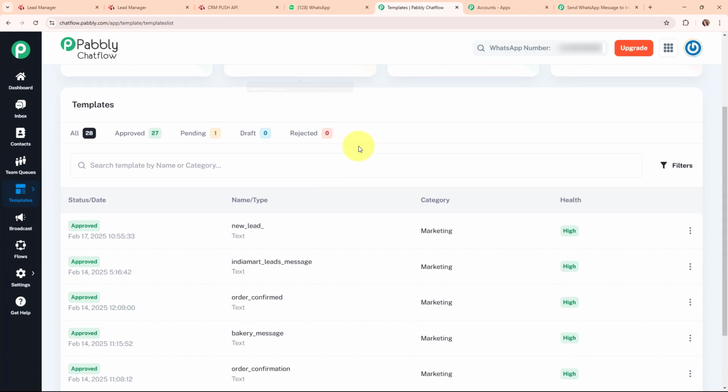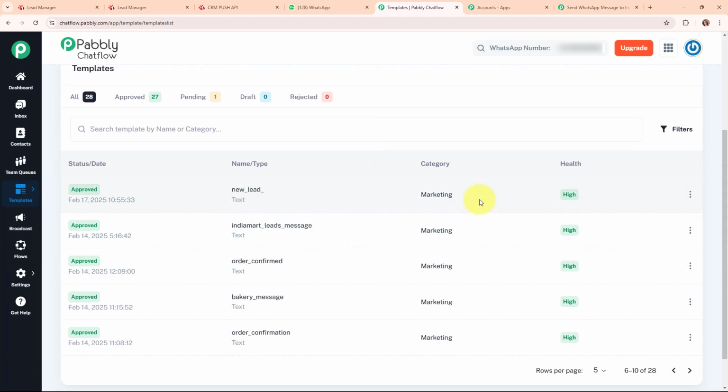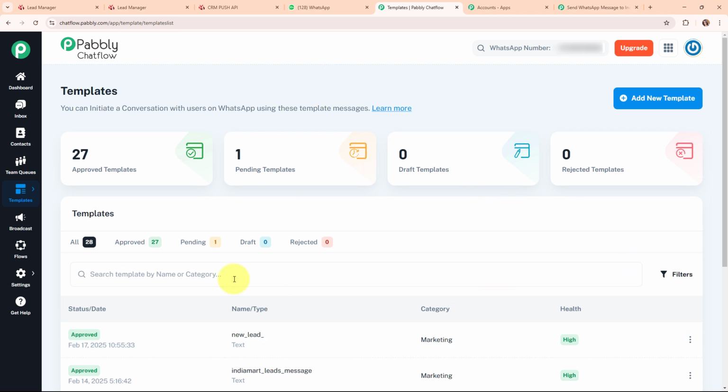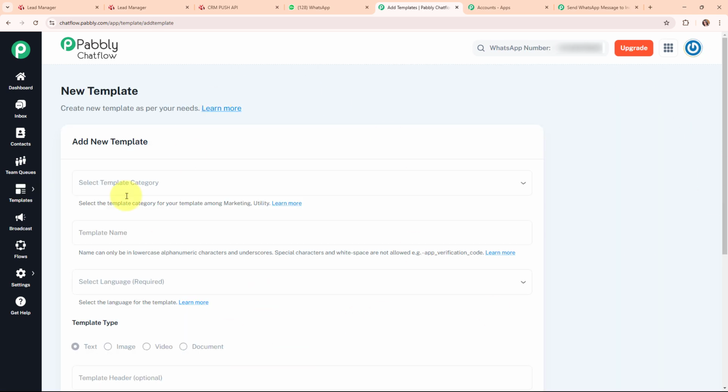Okay, so now before moving forward, I'm going to tell you how you can create your own message template in your Pabbly Chatflow account. To create your own template, you have to click on this add a new template button given on the top right corner. Then a new template window will appear in front of you, and here we can add a new template.